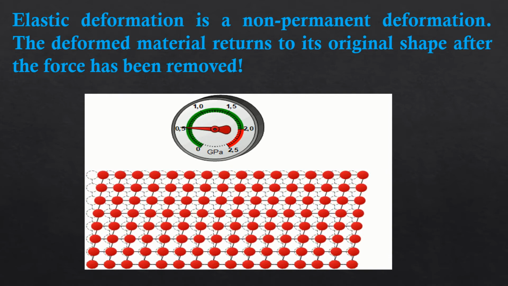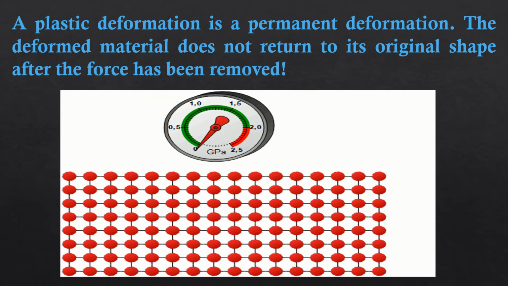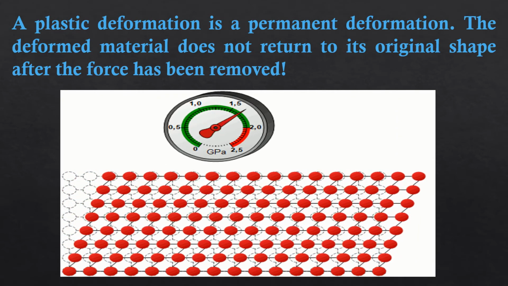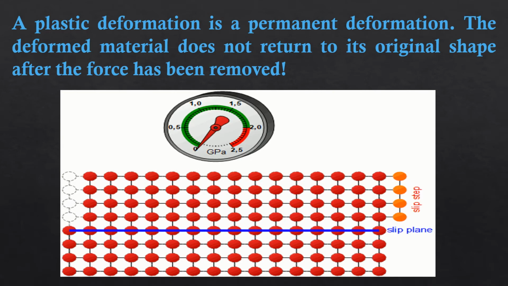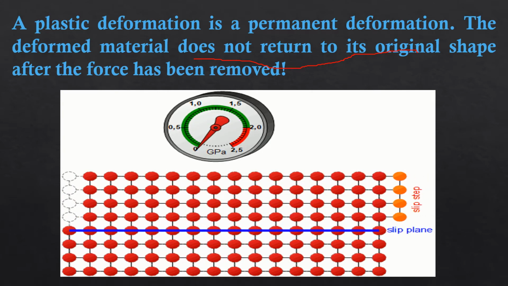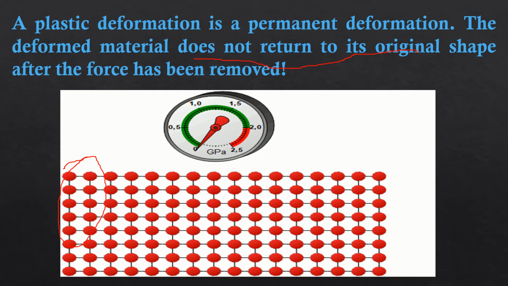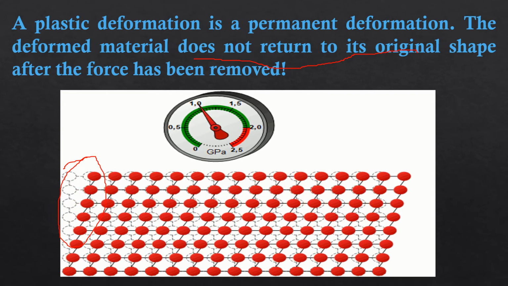For example, we have this picture. After deformation, it returns to its original shape. These are some materials that have these properties, okay? A plastic deformation is a permanent deformation. The deformed material does not return to its original shape after the force has been removed. As you can see here, that material does not return to its original shape. We call it plastic deformation.